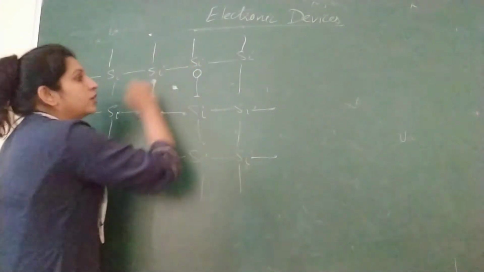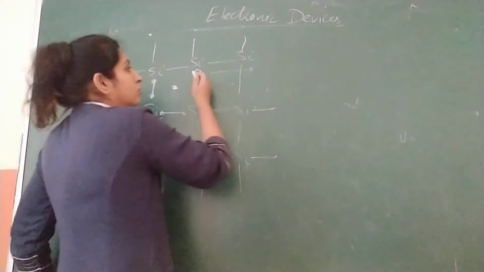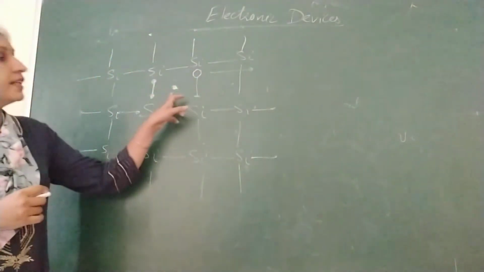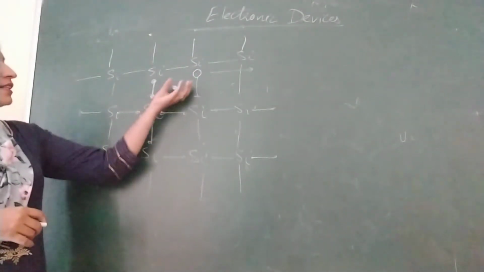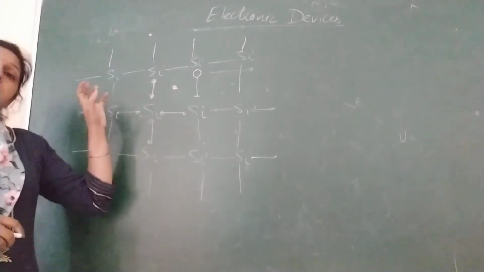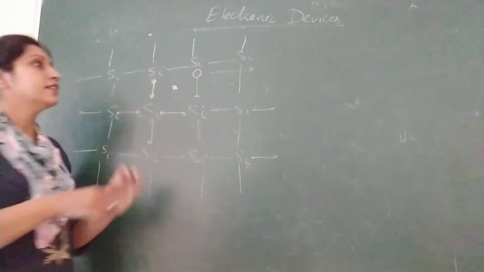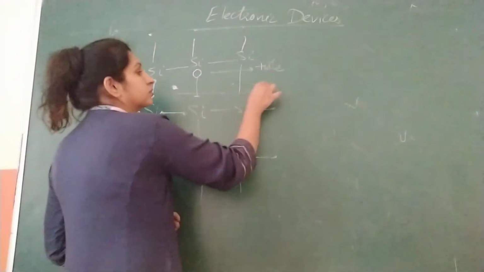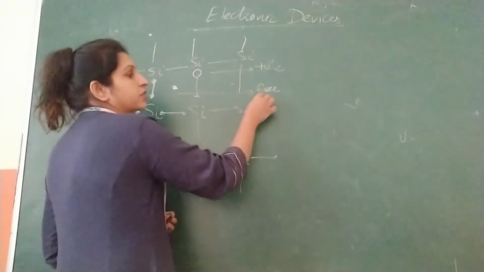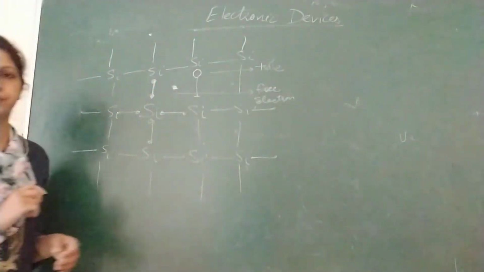That vacancy due to the movement of the electron is called a hole. Now where has this electron gone? It is inside this lattice structure, meaning it has become free but is still bound to the silicon structure. So this vacancy is called the hole, and this is your free electron. It can move freely and can give rise to current.